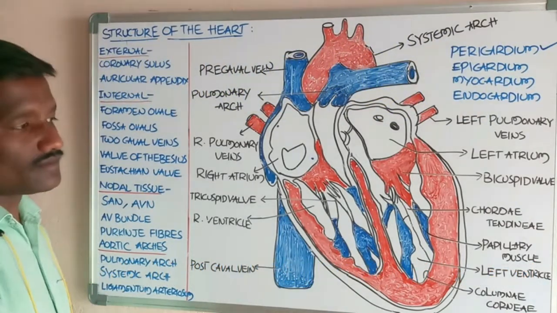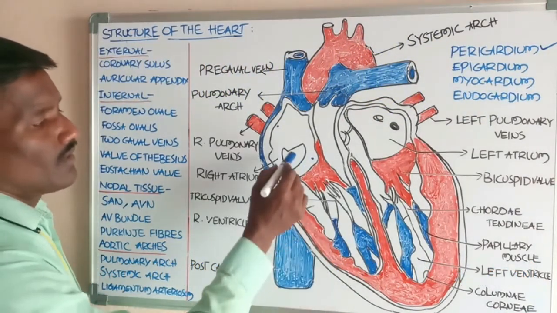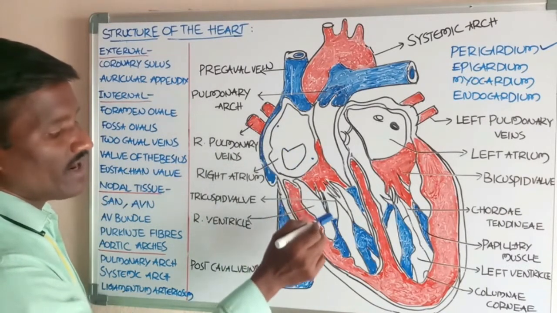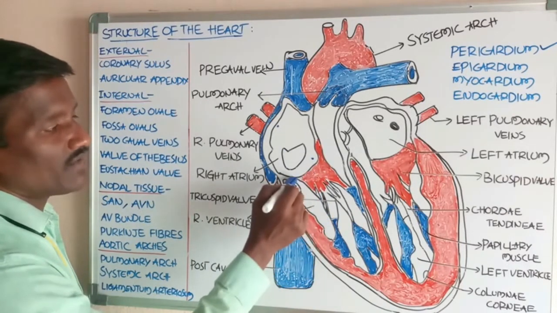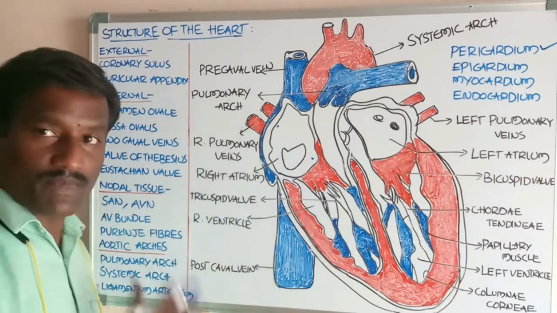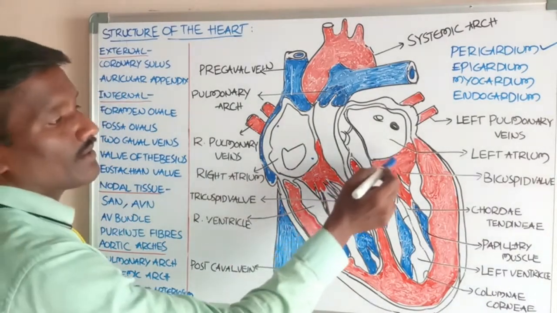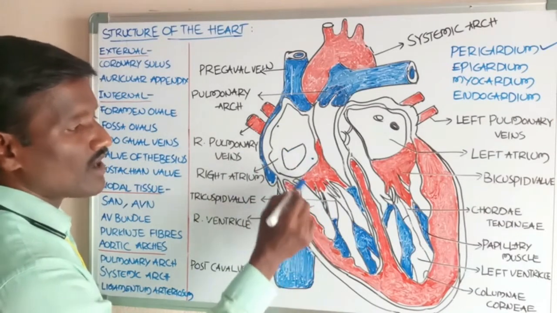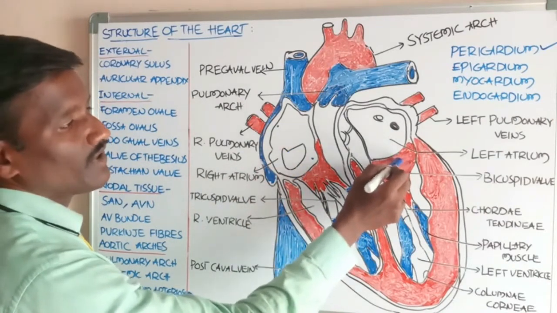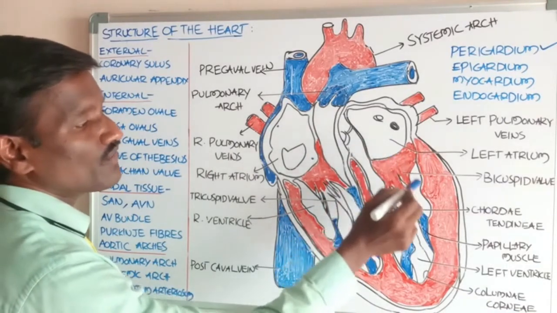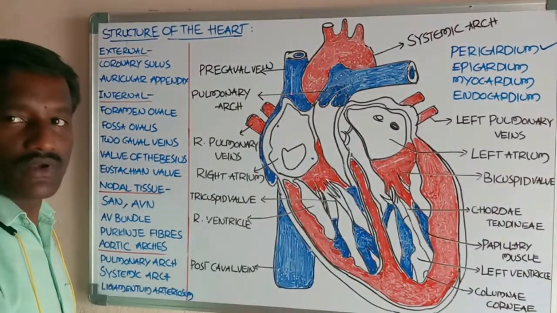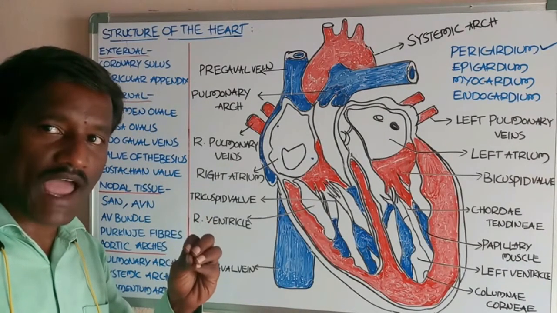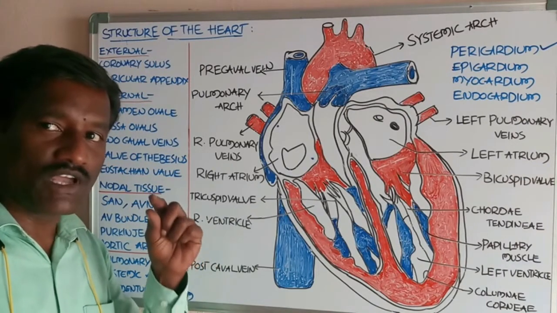Okay, students, next, internally, the atrium divides from the ventricle by the help of the atrioventricular septum. This is the region of the right atrioventricular septum. This is the region of the left atrioventricular septum. Okay, students, both of the atrioventricular septums have two different types of valves.